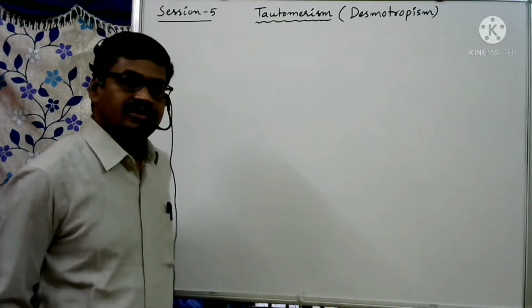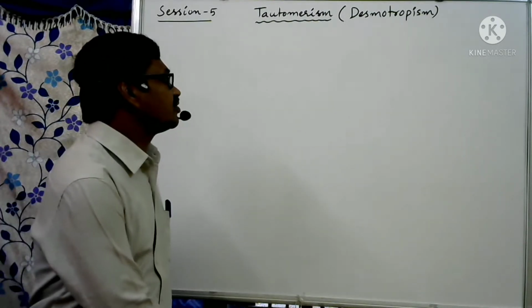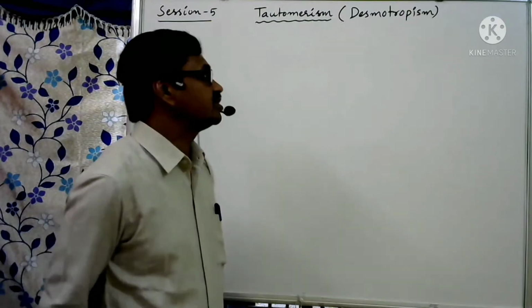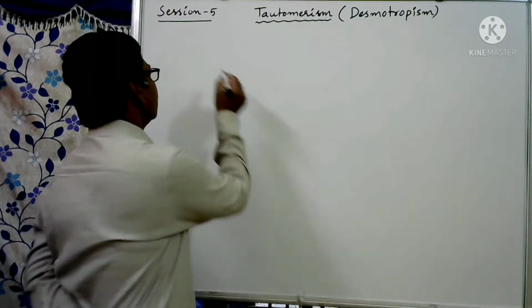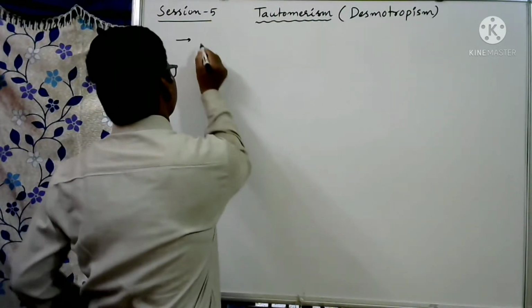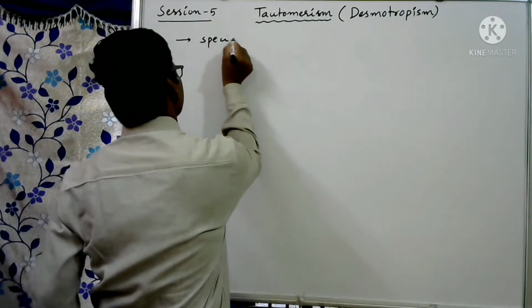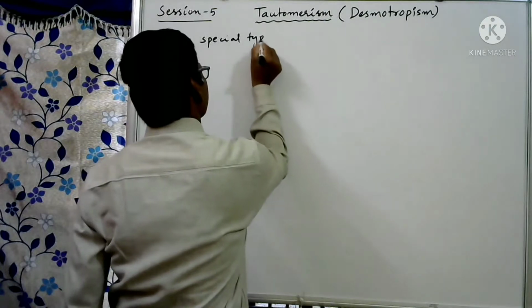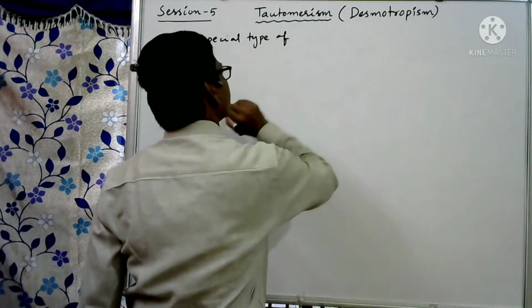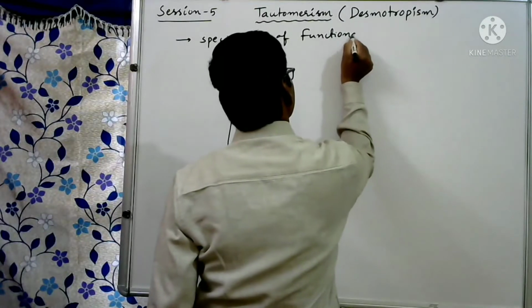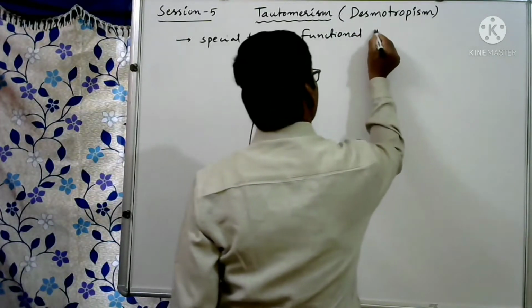Discuss tautomerism. Otherwise, it is called desmotropism. Tautomerism, otherwise desmotropism, is a special type of functional isomerism.